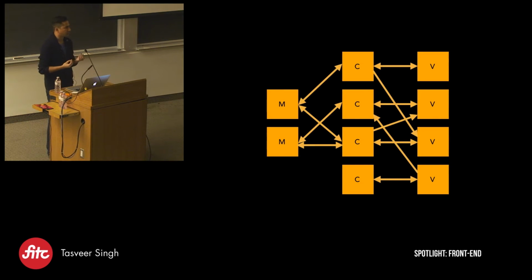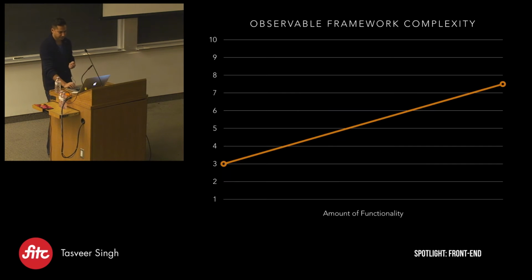Because critically, we're storing our data state and our UI state in different places. Our data state is stored in models, our UI state is stored in the controller. So the wiring can get very messy at scale. So if you take a look at our complexity graph once again, it starts out a bit more complex than DOM and Ajax libraries, but doesn't grow to be as complex as DOM and Ajax libraries. It's a bit more manageable because we have modules, we're managing all of our stuff inside JavaScript. It's a bit easier to use.